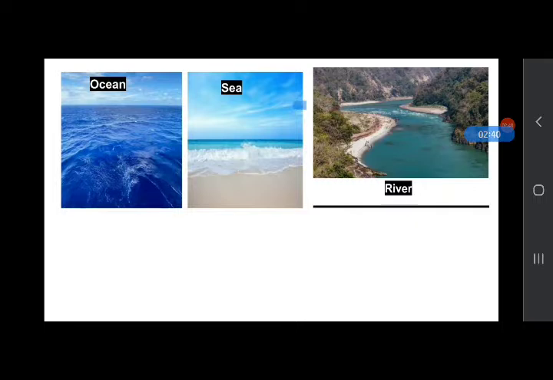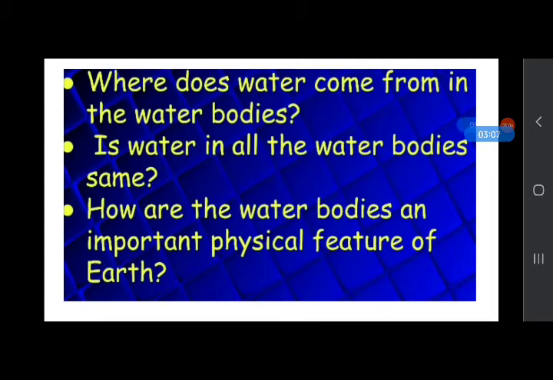And a sea is a bigger water body fed by the rivers. Fed means the sea gets its water from the river. And seas are connected to the ocean. Ocean is the largest body of water. Rivers are water bodies in which water is always flowing and fresh. And streams are narrower than rivers.